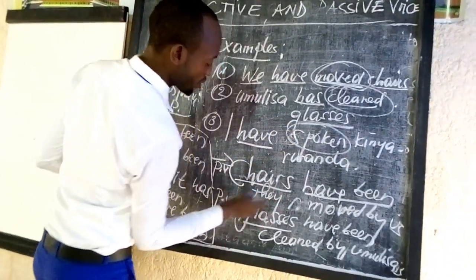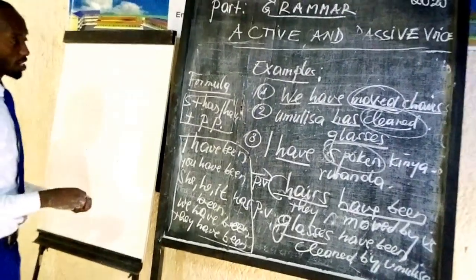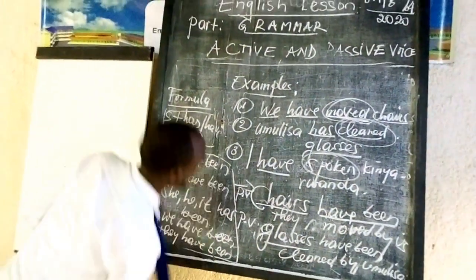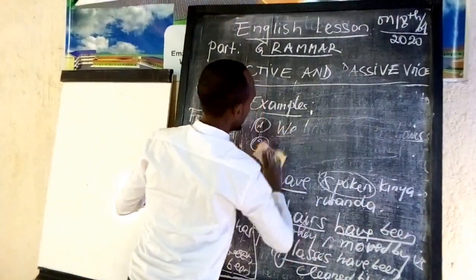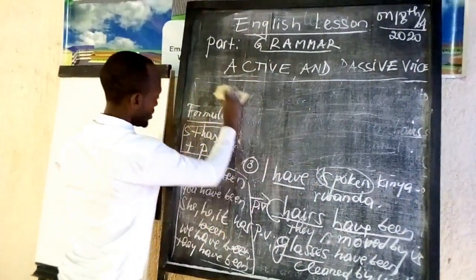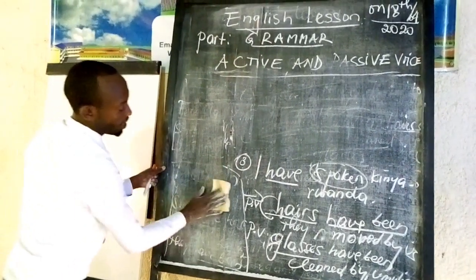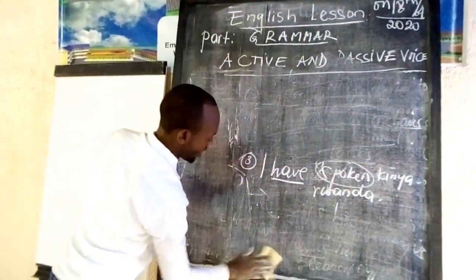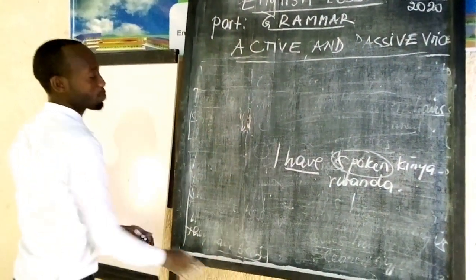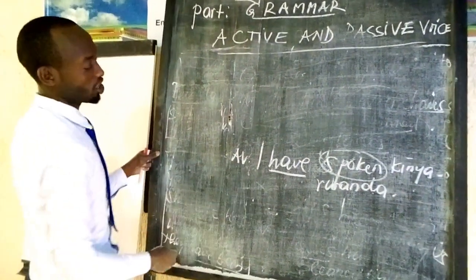There is no need of searching for other forms. Example number 3: I have spoken Chinyarwanda. This is active voice. Now how can we change it?